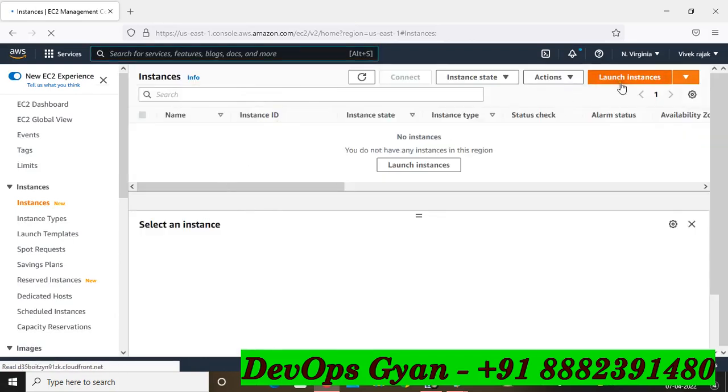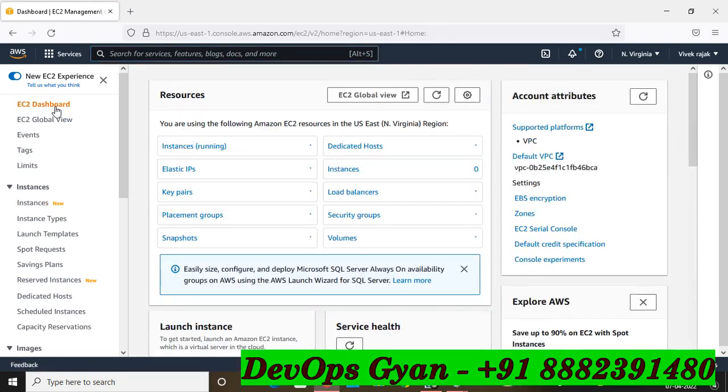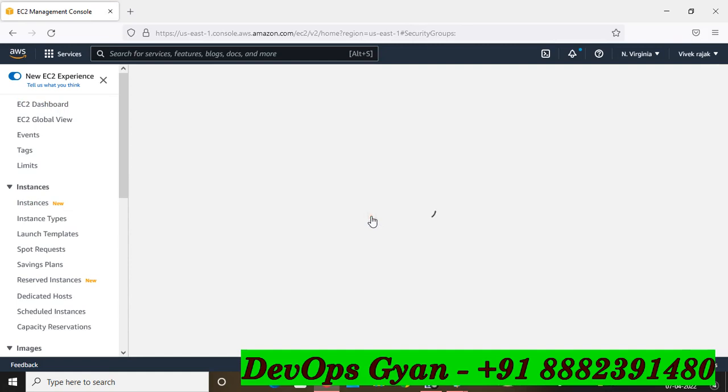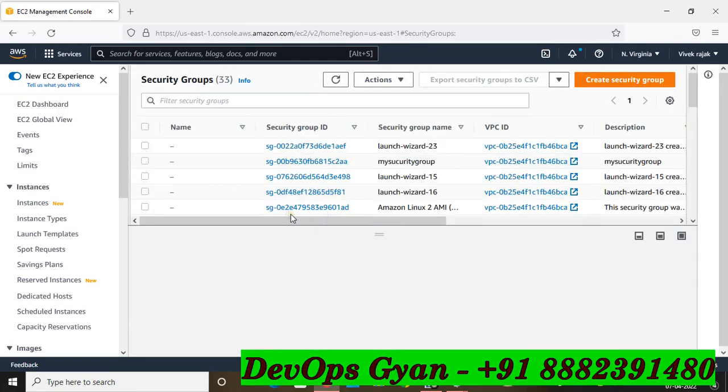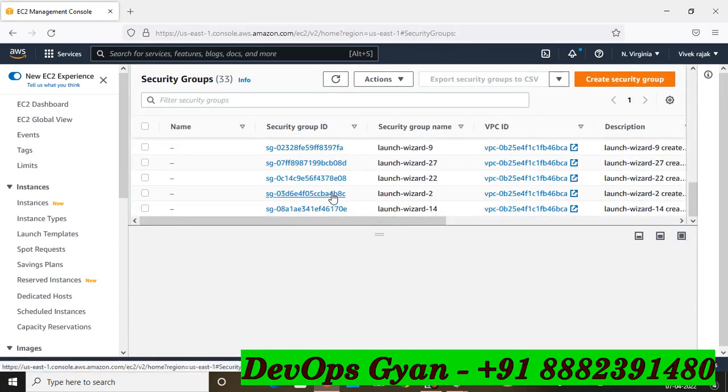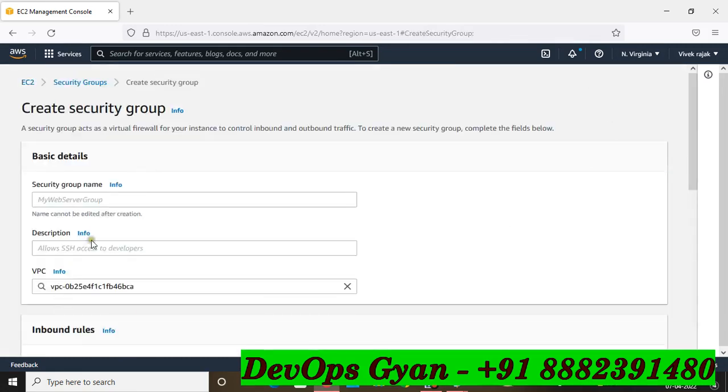There is no instance running. So first of all, go to the dashboard section, create your security group. Okay, so this is your security group. You have multiple security groups, you can select and delete, no problem. 13 security groups. Okay, I'm going to create a new security group.